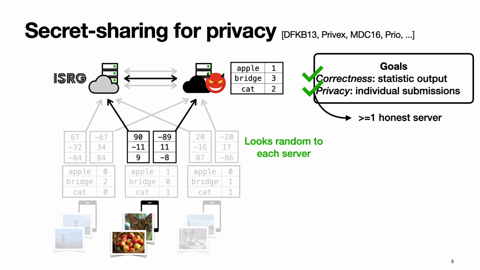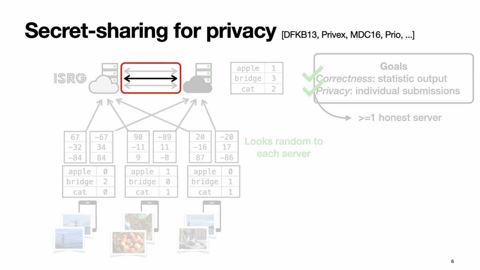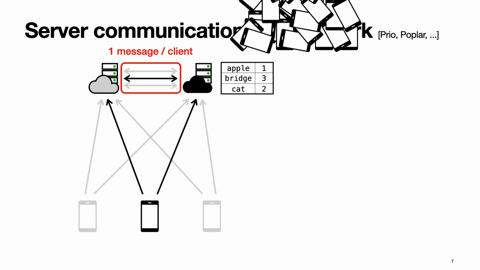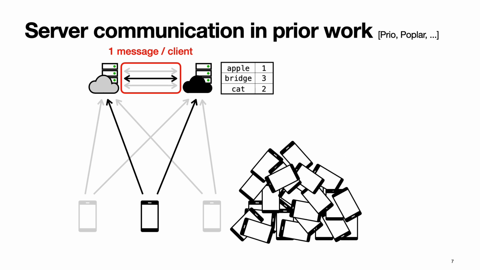Now, these two goals of correctness and privacy have long been resolved, but many other challenges still remain with these systems, and let's look at some of them. The first challenge that I want to draw your attention to is the communication that happens between the servers. With prior schemes, the servers need to exchange one message for each client in the system. This means that if you have many clients, then this communication balloons, and it leads to high dollar cost when you deploy these servers on major cloud providers, and that is the first challenge.